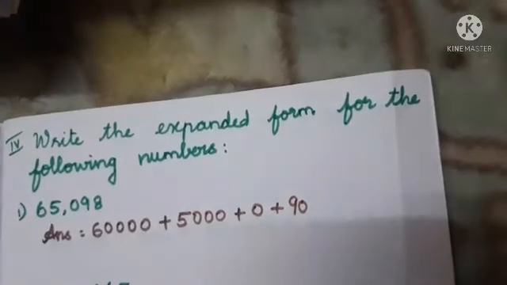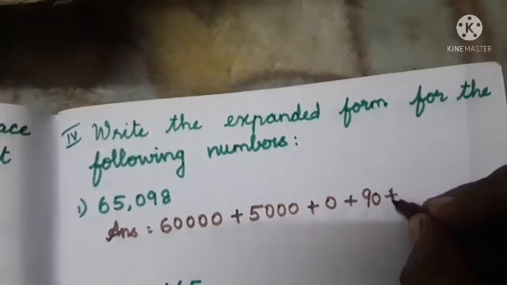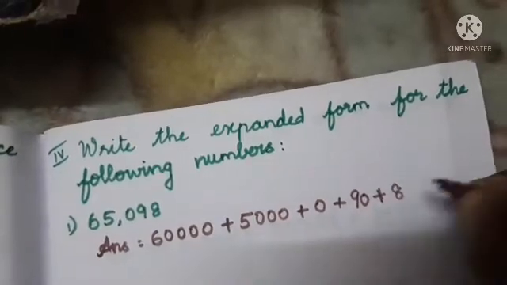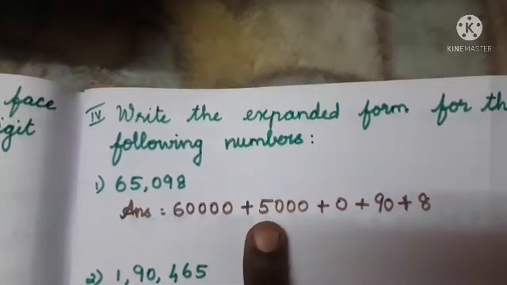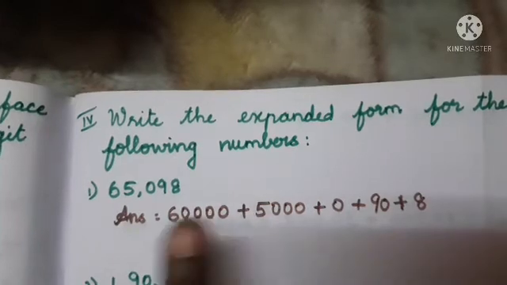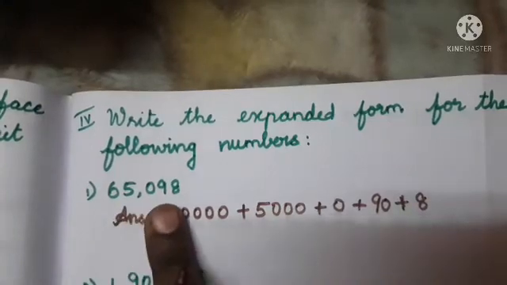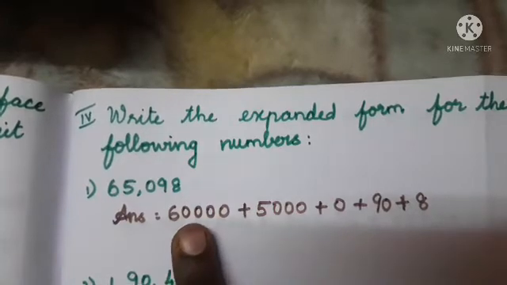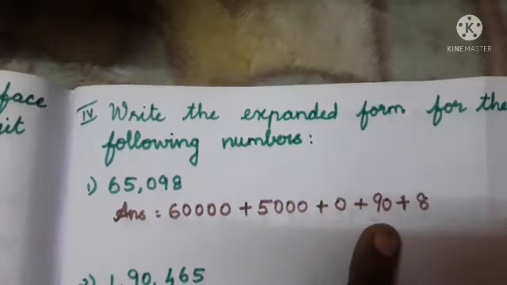Then we have to put the plus symbol. What's the next digit? We have 8, so we can write 8. So from here we got 60,000 plus 5,000 plus 0 plus 90 plus 8. This is the expanded form of 65,098. So we can write the expanded form of 65,098 as 60,000 plus 5,000 plus 0 plus 90 plus 8.